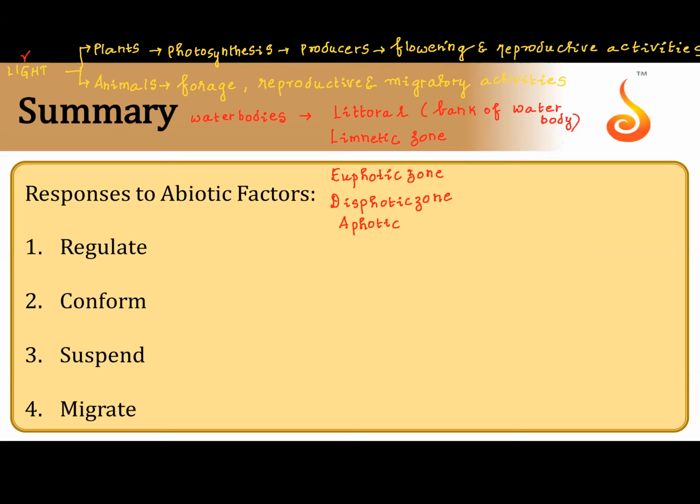Then we have profundal. So littoral is the bank, limnetic the exposed surface of the water body, euphotic the zone where the water body receives the maximum penetration of sunlight, and dysphotic where it receives less. Below dysphotic, we have profundal, which occupies the maximum area of the water body.